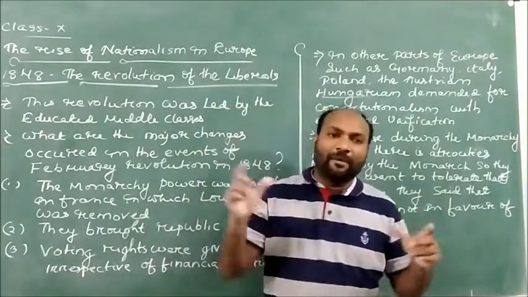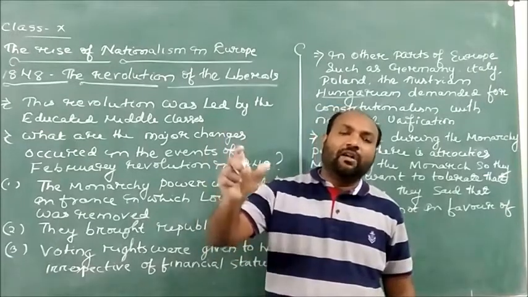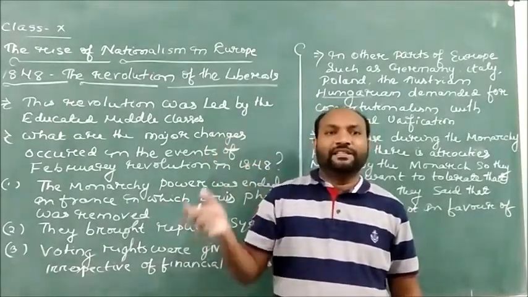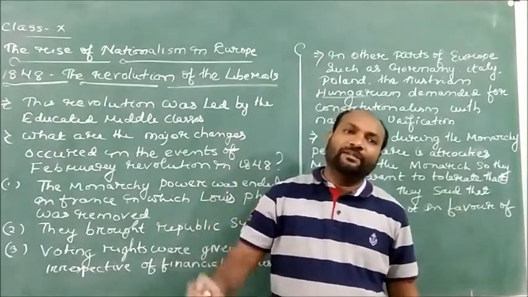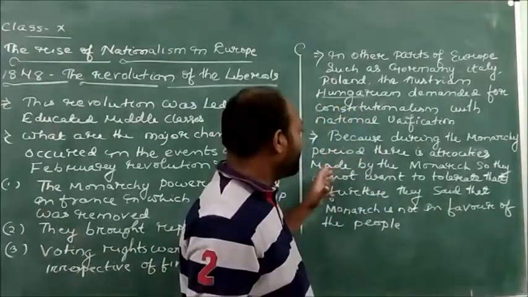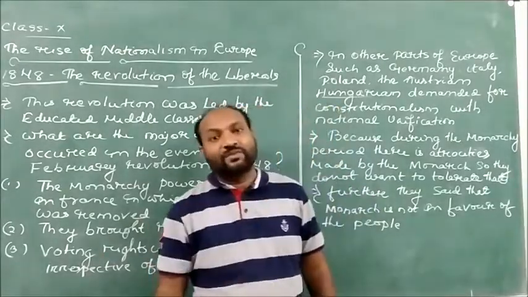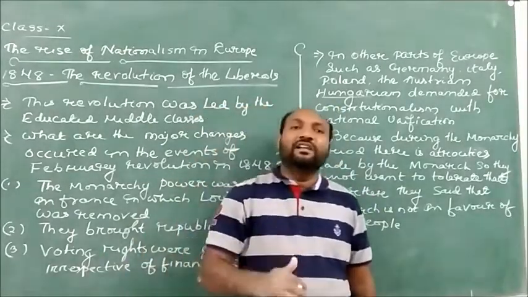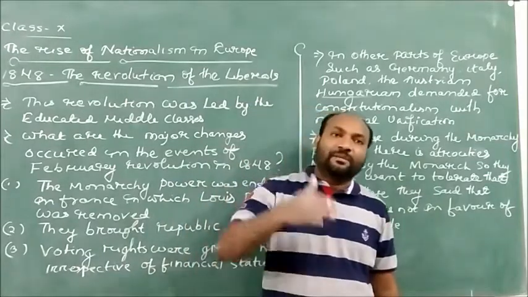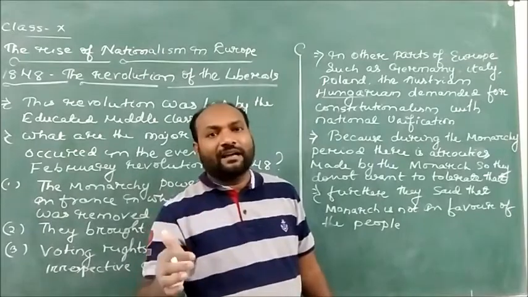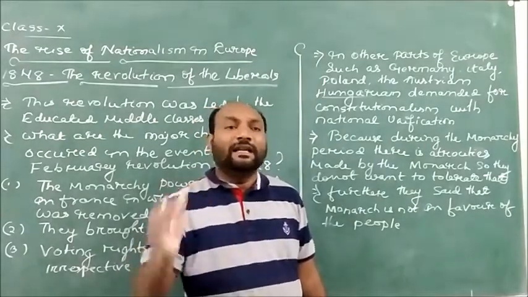Because during the time of monarchy, as we have already learned, there was no equality, no freedom, no liberty. So the people began to realize that they did not want to tolerate the atrocities happening in the nations. They wanted to bring several changes in the society, and all these movements were started by the liberal groups.